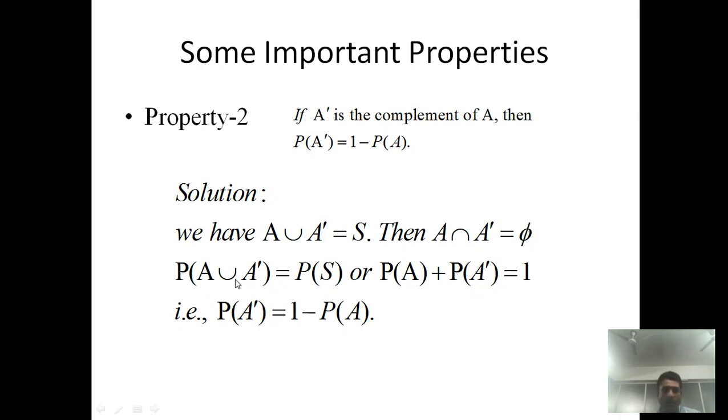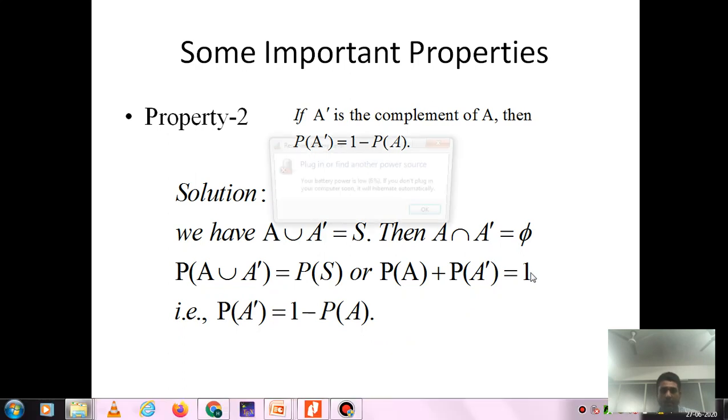So the probability of A union A dash is equal to the probability of S. And these are mutually exclusive because A and A dash have different sample points. So the probability of A plus the probability of A dash is equal to the probability of the sample space S. And in the second axiom we saw that the probability of S is 1.